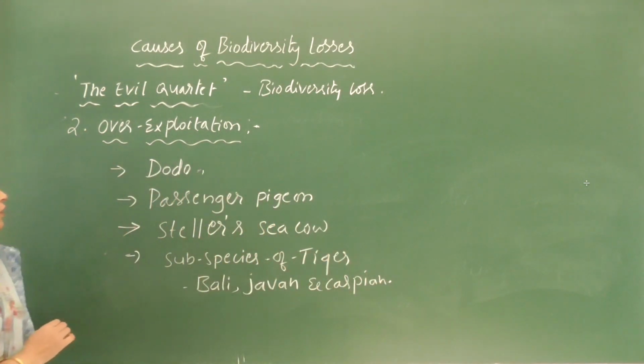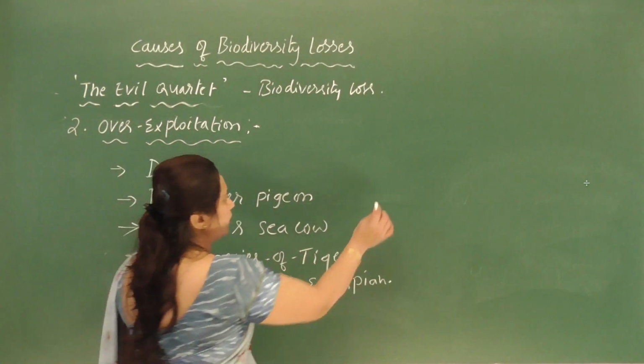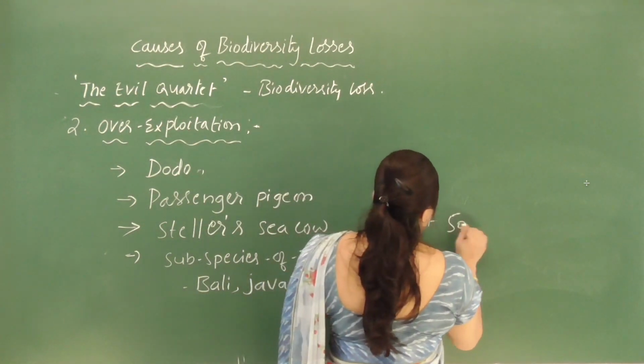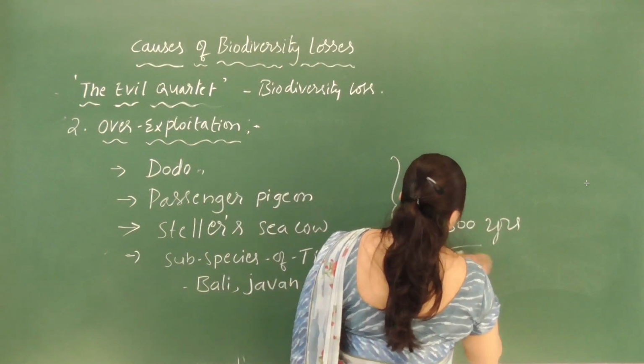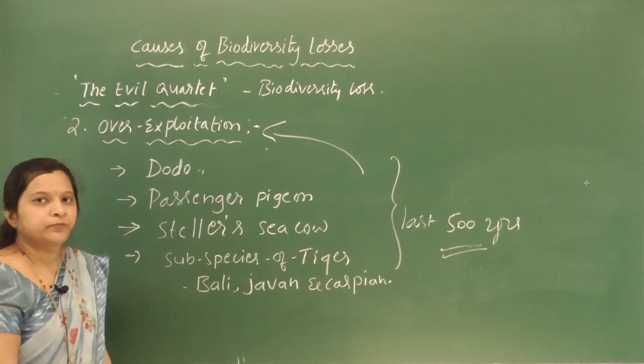Okay. So all these species have become extinct in the last 500 years only because of over exploitation.